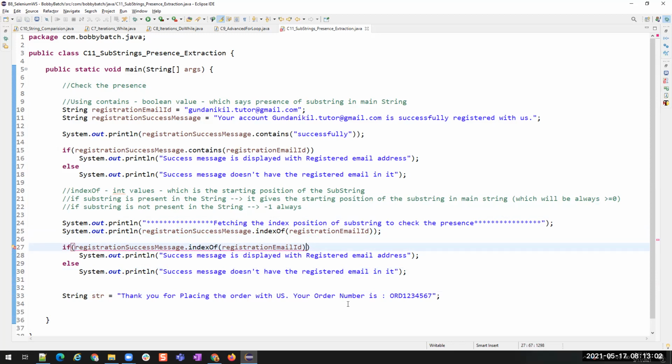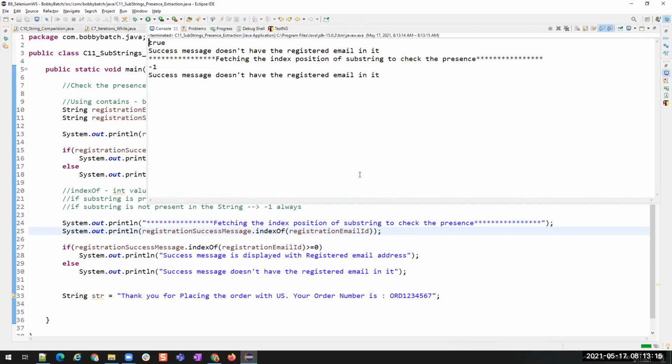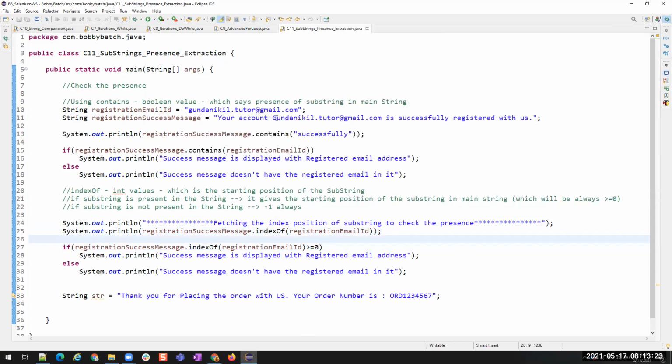So what is the value we should get if this is present? Greater than, exactly, greater than or equal to 0. That's fine. It will be -1 if the success message doesn't have the registered email in it. Okay. Now I'll change this to lowercase letter g and then run.